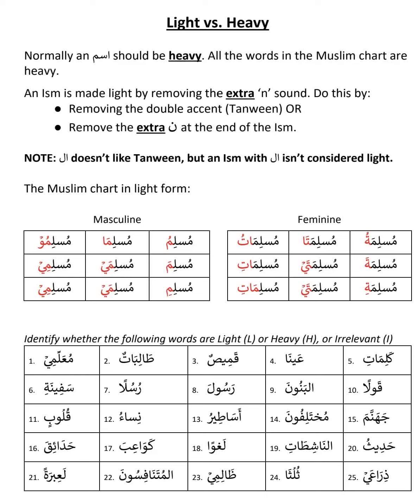Muslimuna is Rafa, obviously, but it is heavy. Muslimu, remove the noon. Muslimu is Rafa, but it is light. So it's just a part of status, Rafa, nasab, jar, and you can further divide it into light or heavy. It's a very simple concept.